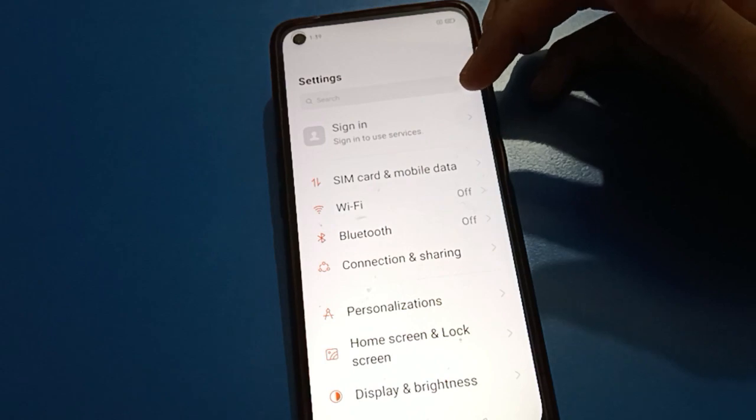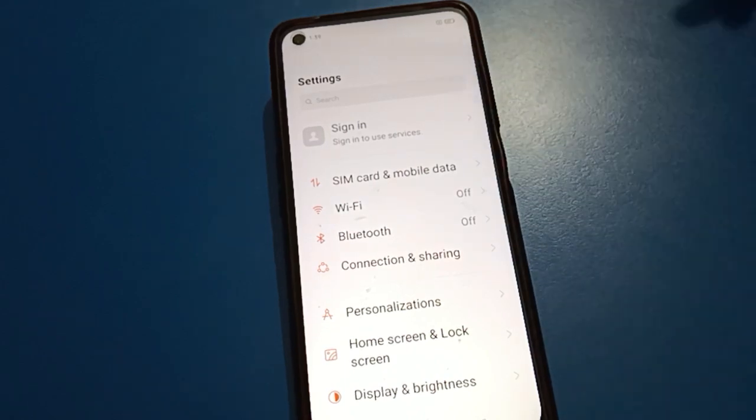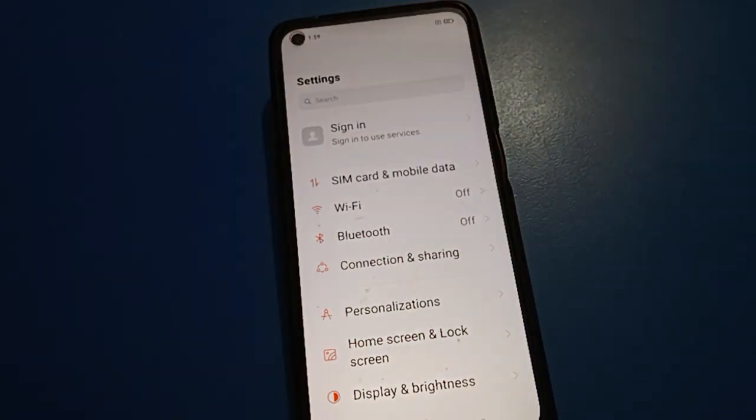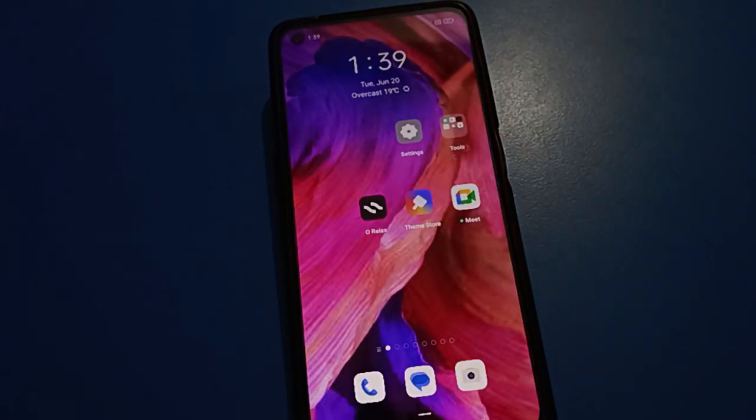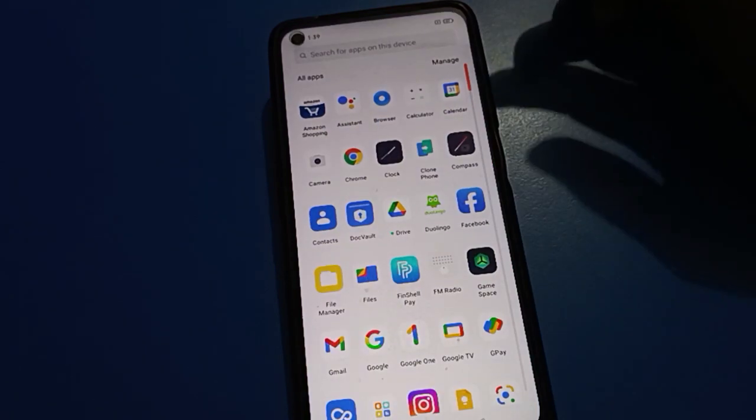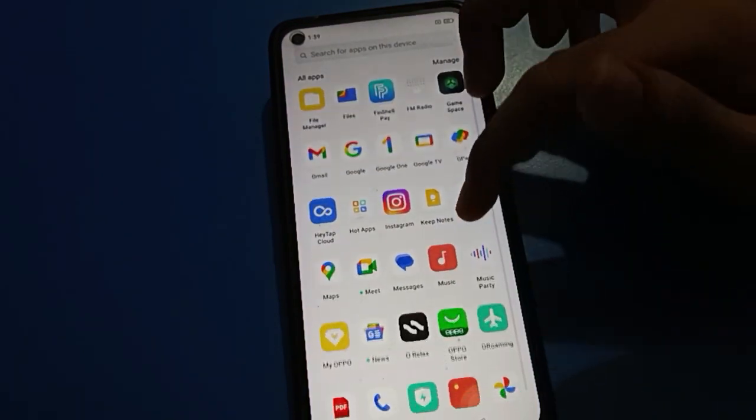Today, friends, I am going to show you Oppo mobile settings, and today's video title is how to fix Oppo mobile keyboard problem. Friends, if you have an Oppo mobile keyboard problem, we will talk about how to fix it one by one, step by step.